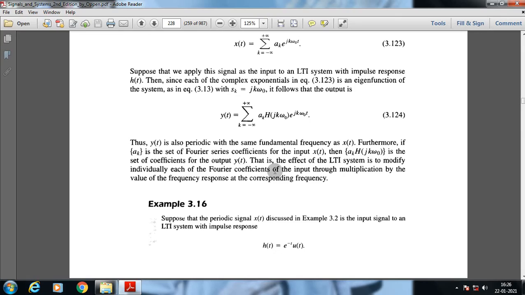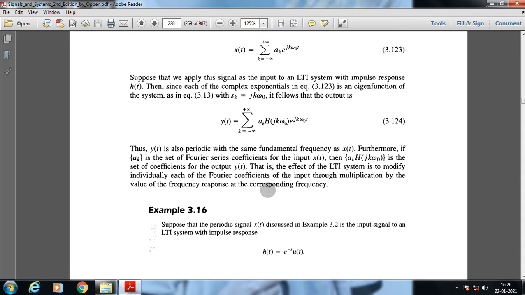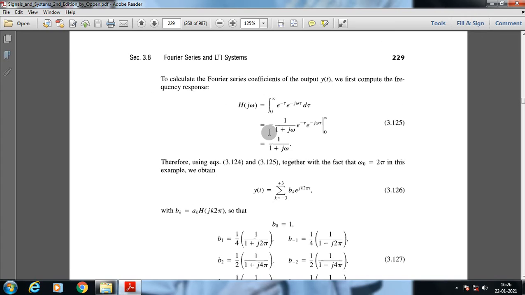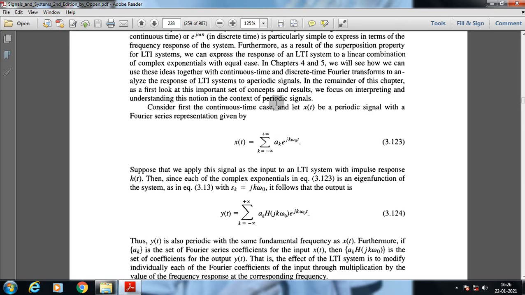Now we will go through an example. Suppose that the periodic signal is x of t as in this example, and the LTI system has the impulse response h of t equal to e to the power minus t u of t. To calculate the Fourier series coefficients of the output y of t, we must compute the frequency response. So how do we compute the frequency response H of j omega?